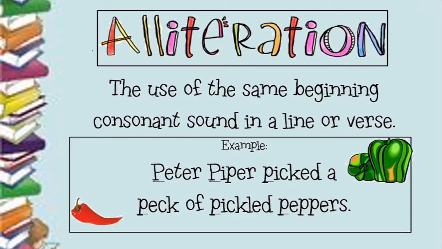We will look at the last figure of speech, a very simple one: alliteration. We have learnt it before, I have taught you this, so I know. It is the use of the same beginning consonant sound in a line or a verse. When the consonant sound is repeated at the beginning of words in a line or a verse, it is called alliteration. Let us look at this example: Peter Piper picked a peck of pickled peppers. The sound of the letter P is repeated.